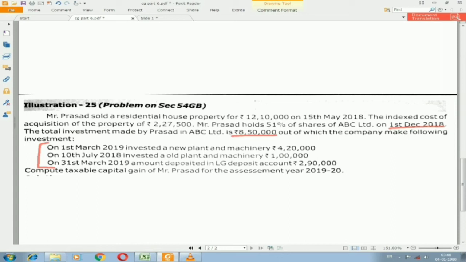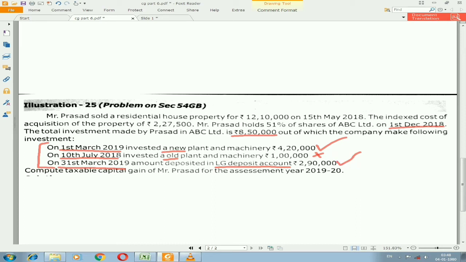First one, on 1st March 2019, invested in new plant and machinery 4,20,000. The date is also within 1 year and it is also a new asset, that will be applicable or satisfied. Second one, on 10th July 2018, invested in old plant and machinery for rupees 1 lakh. Date is before the purchase and it is also old asset, then it will not be qualified. Then on 31st March 2018, amount deposited in LG. So they have deposited within 1 year only after the purchase. Then it is done in LG. So it is a company dealing with assets. It is also qualified. So only two amounts will be qualified.